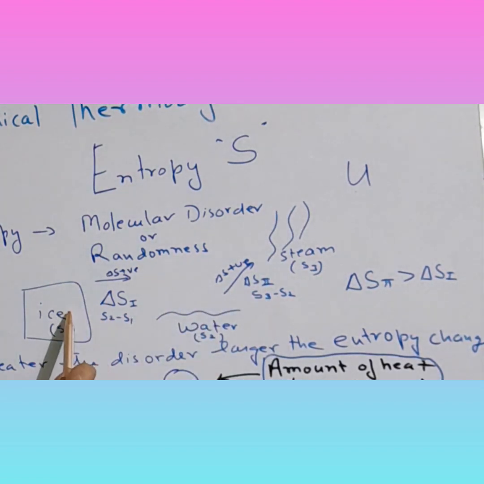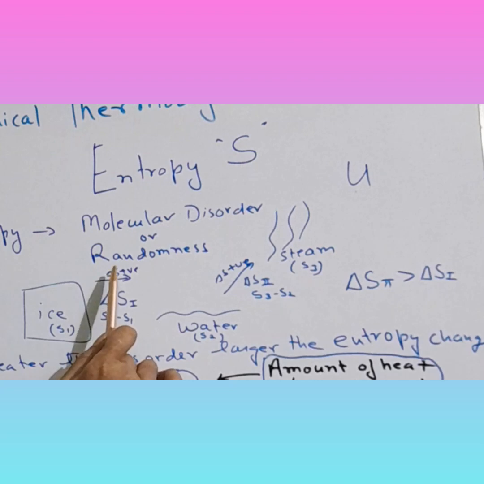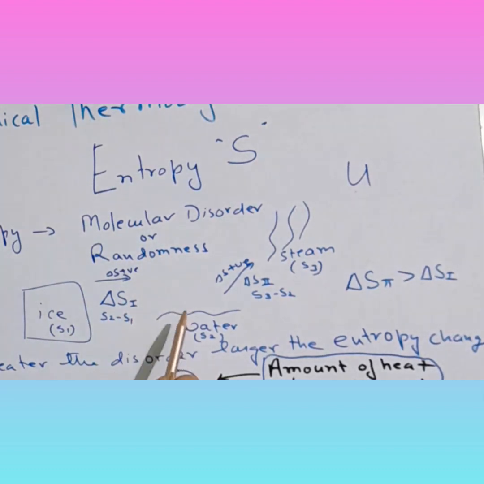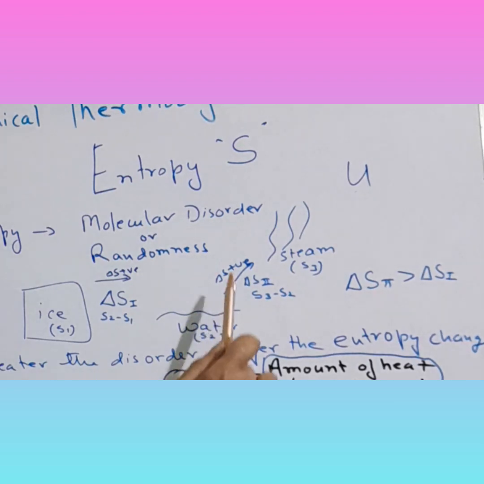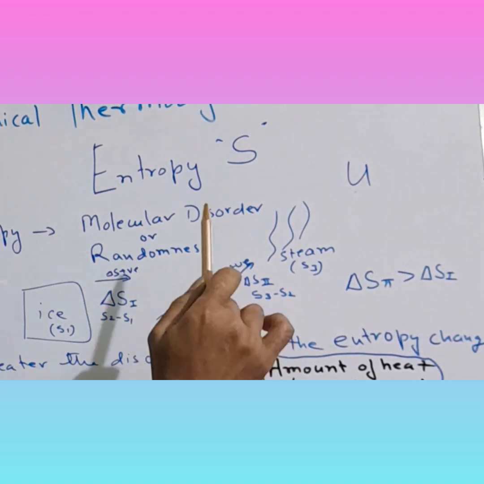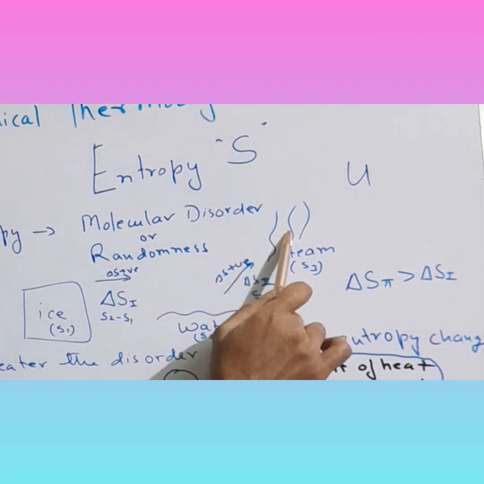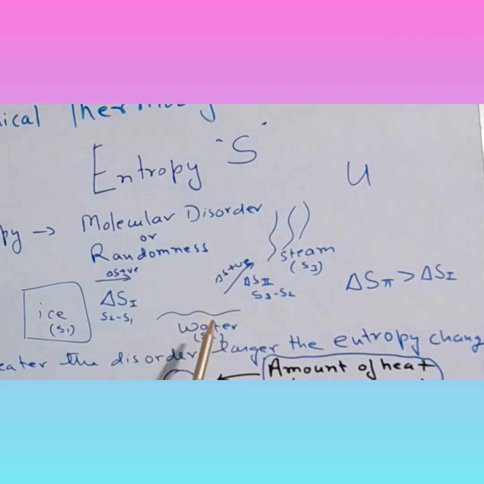Now, another thing I need to tell you is that the entropy change here is positive. Why? Because we know disorder in water is much more than disorder in ice. Again, delta S is positive here, but it is highly positive. Why? Because disorder in steam is much more than in water, whereas in the case of ice and water, the disorder in water is more, but not very much higher than in ice.